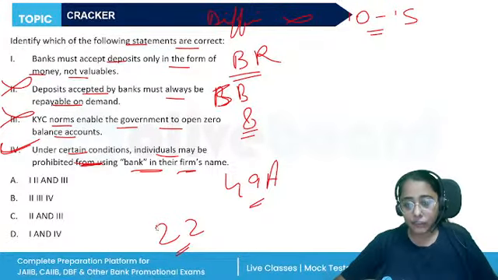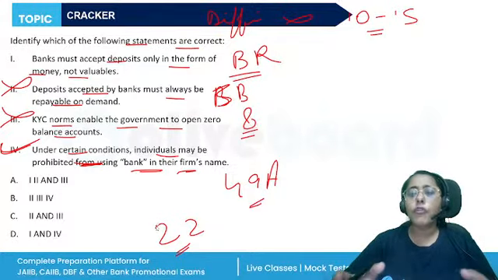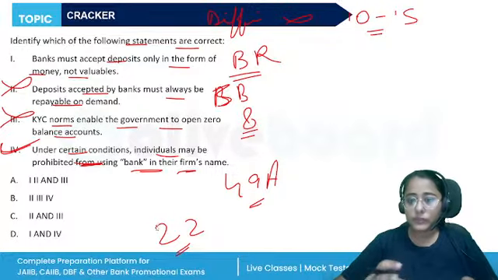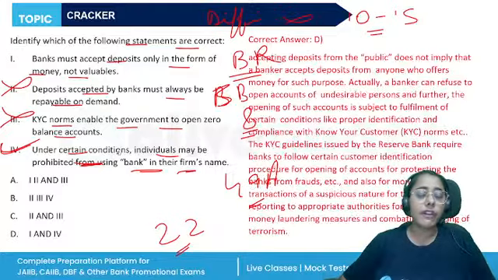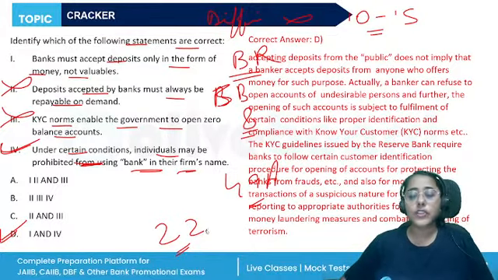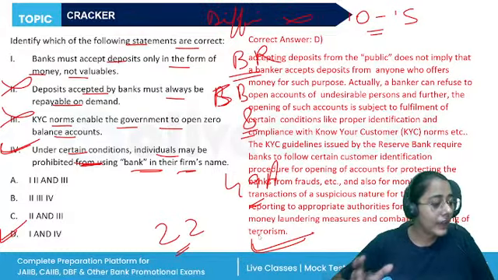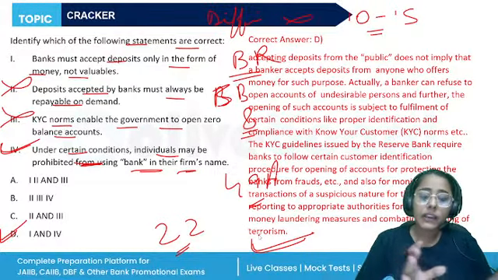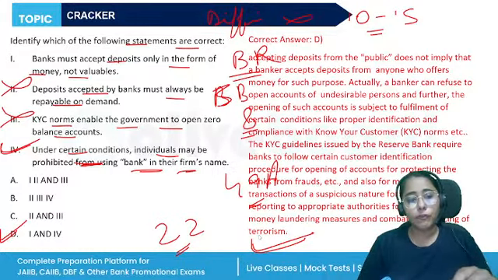However, subsidiaries of bank, association of bank, certain primary credit societies, a cooperative society, they can be exempted from using this term. They are exempted from this restriction. So the correct statements are 1 and 4. And everything that we just discussed related to this question, I will also include it in the explanation, so that when you are revising, you can go through this explanation and understand the correct answer. All right, so here the correct answer is D, 1 and 4.